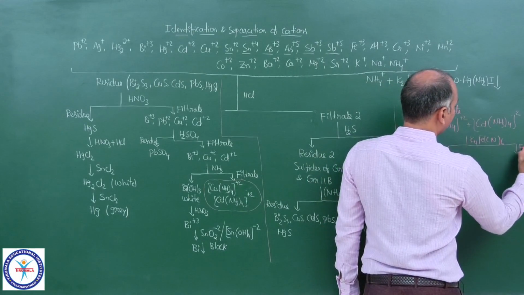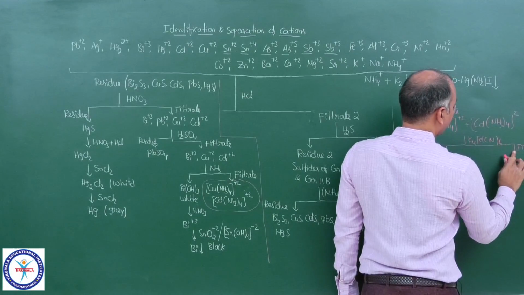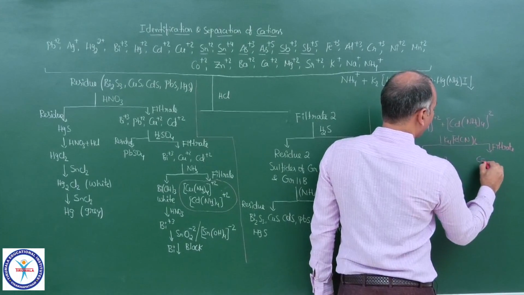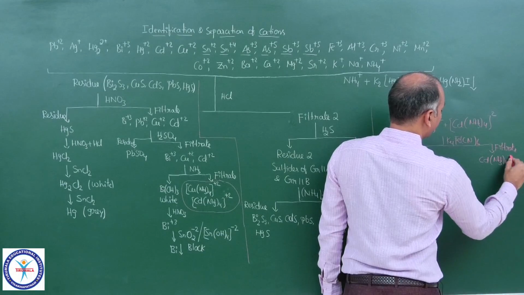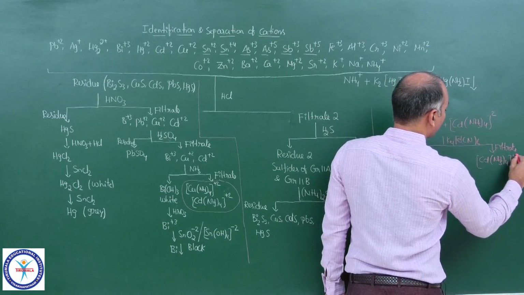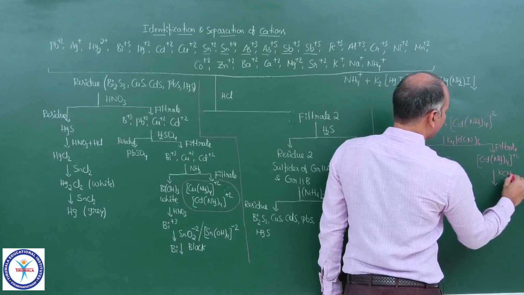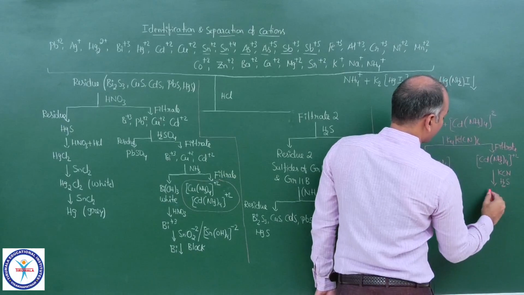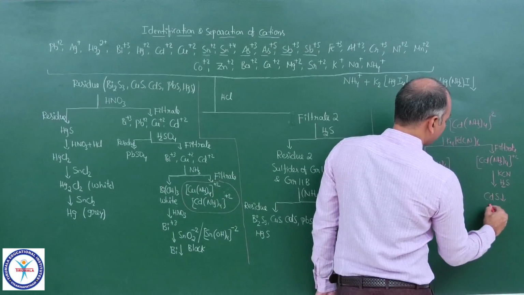And the filtrate, this is the filtrate. First let me write down what it contains: Cd(NH3)4 2+. Now to this you add first KCN, then H2S. You will get yellow colored PPT, that is CdS.